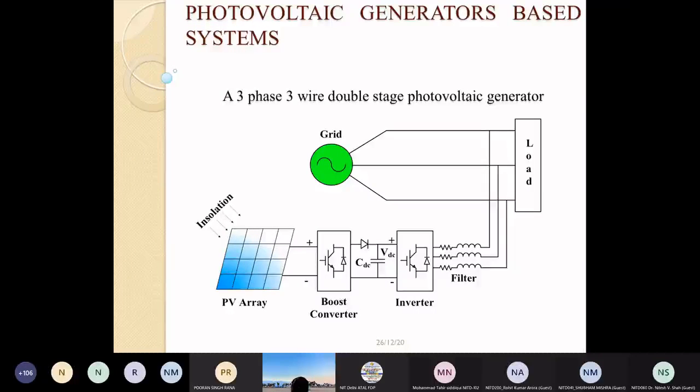Either it will be drawn from the grid or it will be fed to the grid. And this is called the net metering philosophy. The metering of the power coming from the grid will be positive as well as negative, and finally the subtraction gives the magnitude of total power being drawn from the grid.